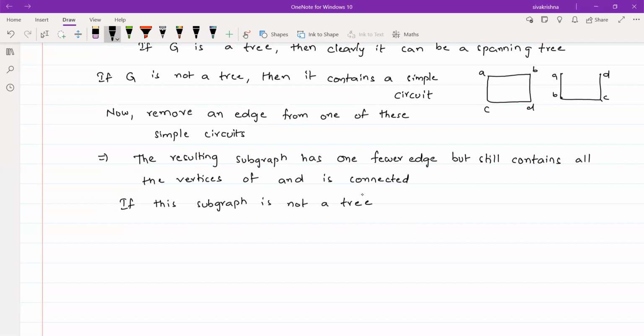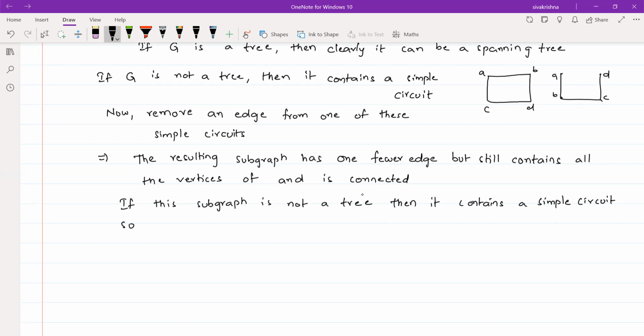It means we have one more cycle in the graph, so we have to remove one more edge in order to form a tree. So that is what I am writing. If this subgraph is not a tree, then it contains a simple circuit. That is the reason. If you are saying that it is not a tree, then clearly it contains a circuit, which means a cycle.